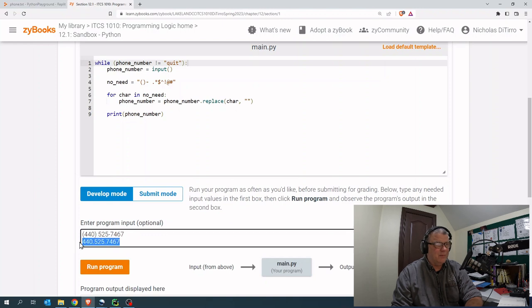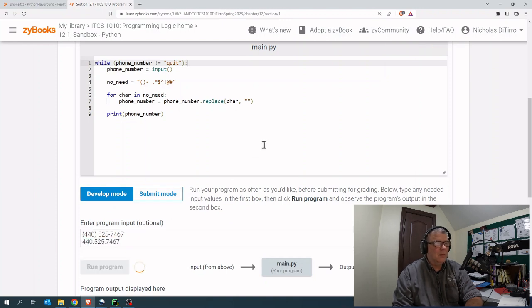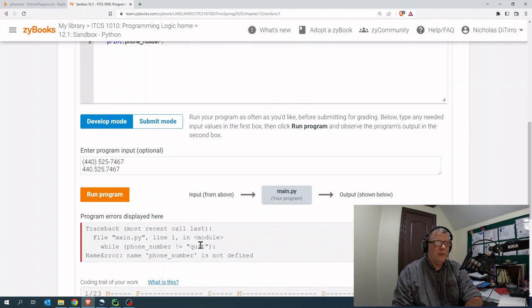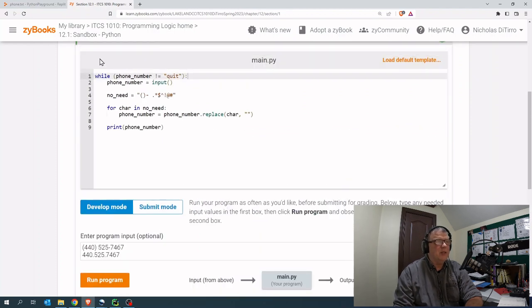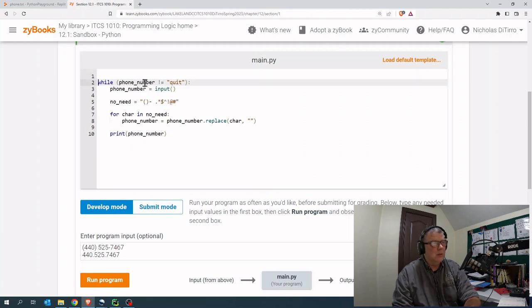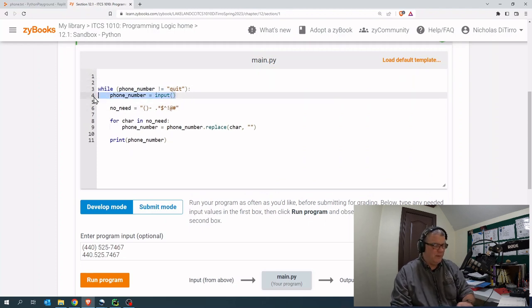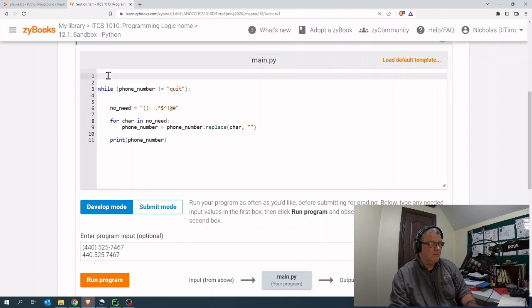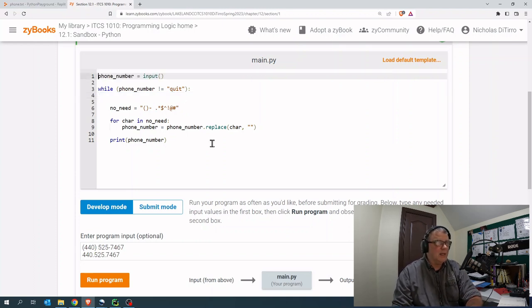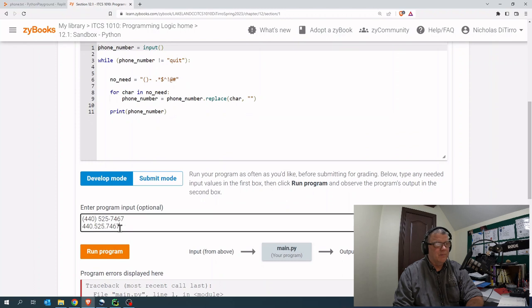Let's run this program. Oh, we get some kind of problem because phone number hasn't been defined yet. So what we're going to do is put phone number up here. Right? Indentation matters. So now what's going to happen is we're going to grab some input. We're going to grab that phone number. As long as it doesn't say quit, it's going to go through this loop. All right, let's run this program.